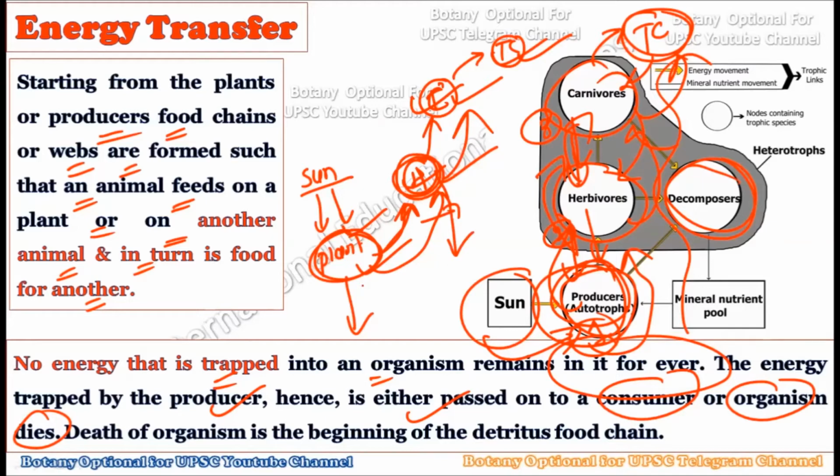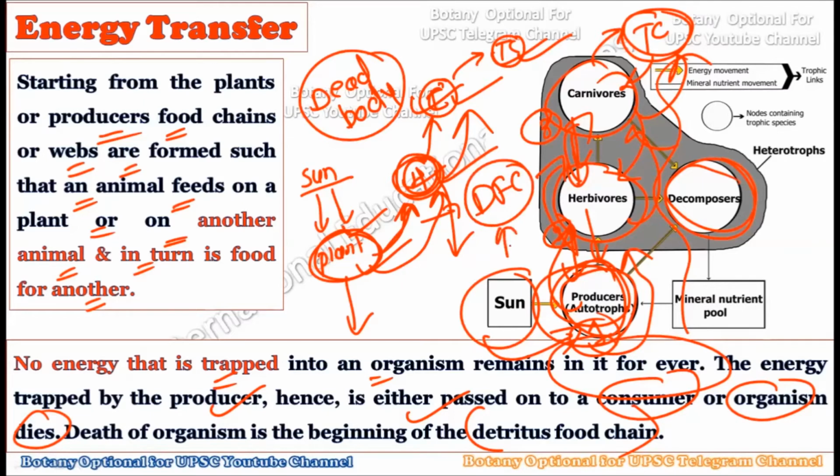It will not stay within their body forever, right? Now, death of an organism is the beginning of the detritus food chain. As you know, after death, from the dead body of the organism the detritus food chain starts. This detritus food chain holds a very good example of the transfer of energy, because the energy present within the dead body can be transferred to the different trophic levels. This is also a transfer of energy within the detritus food chain.